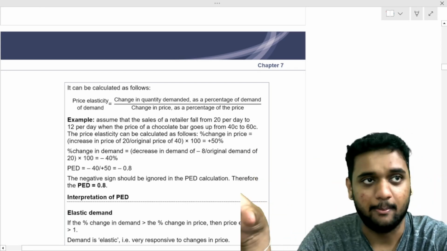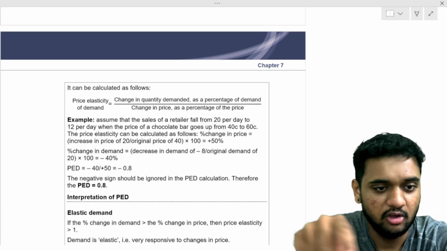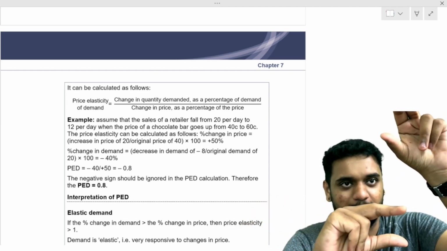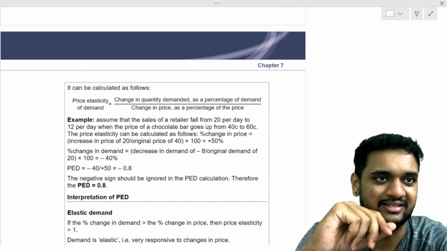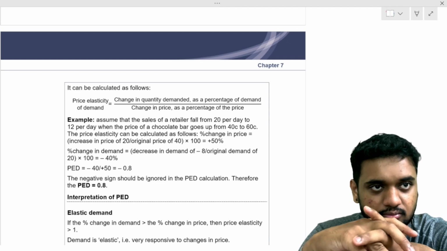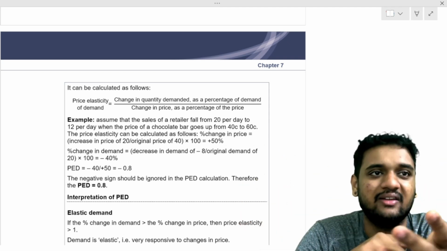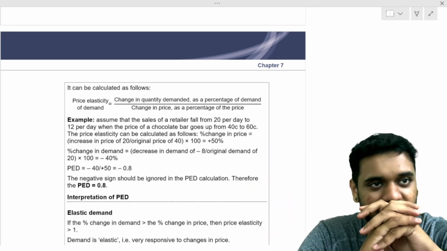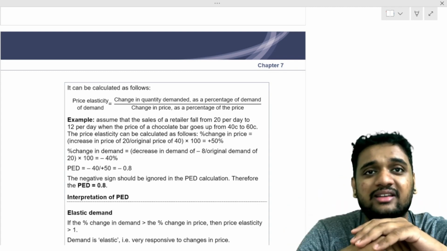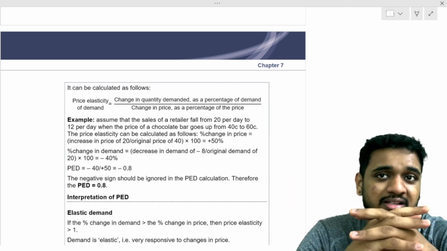Now, percentage change is being compared. We will put it as a formula. If percentage change in quantity demanded is more than percentage change in price, you are saying it is elastic. The formula is nothing but percentage change in quantity demanded divided by percentage change in price. So if it is more than one, is it elastic or inelastic? Think and tell.